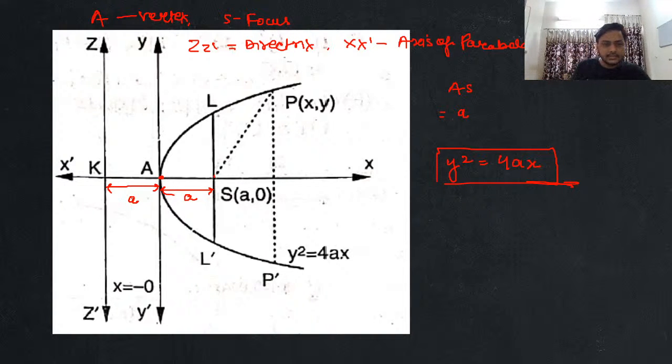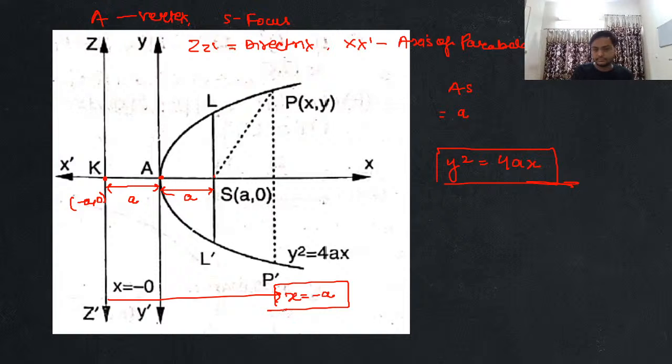Now I can simply say that if this point is minus a comma 0, then any line that is passing through the point minus a comma 0, and is parallel to the y-axis, the equation of that line will be x equal to minus a. Are you clear with this or not? Everyone got the point, guys?